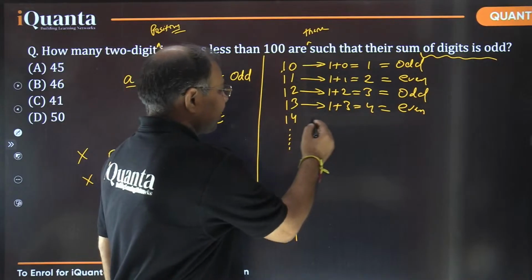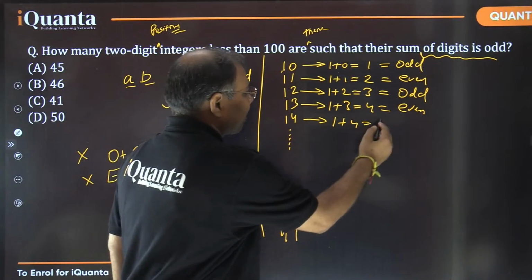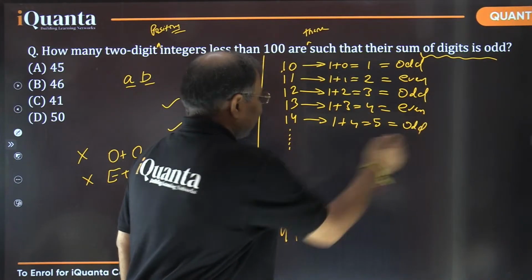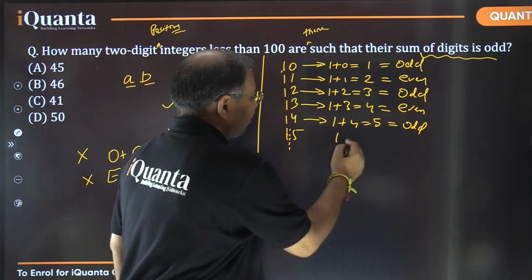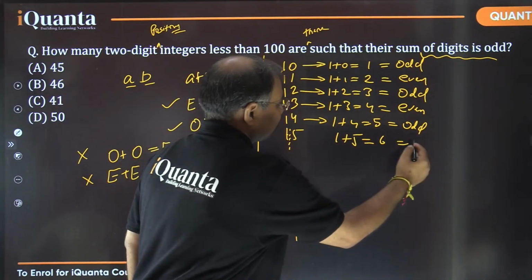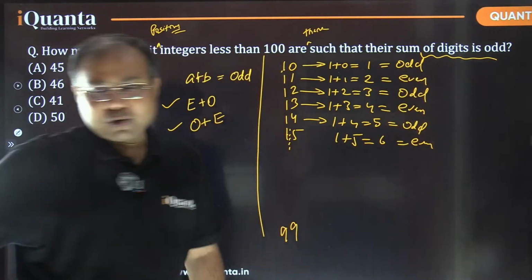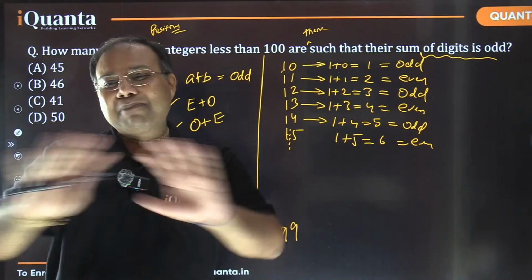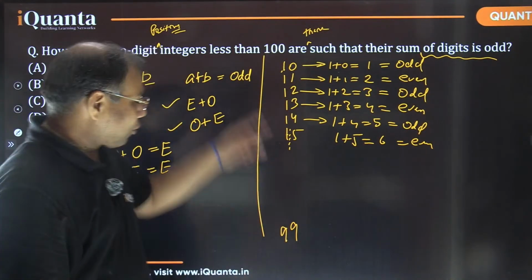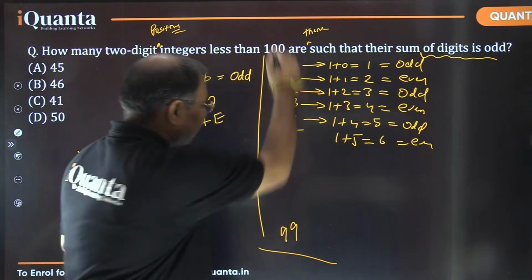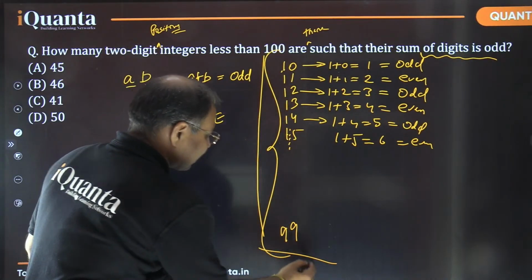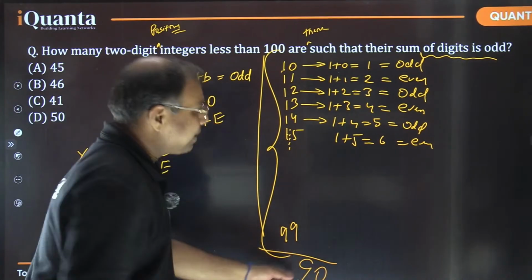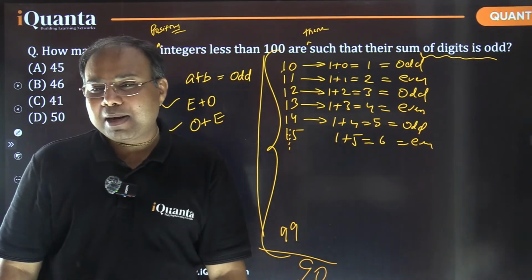What is going to be formed in 14 again? In 14, it is going to be 1 plus 4, that is 5, which is odd. Then again, 1 plus 5 would be even. So always it is going to follow like that. Simple, done. So out of these total 90 numbers, how many numbers will have sum of digits even and how many odd?